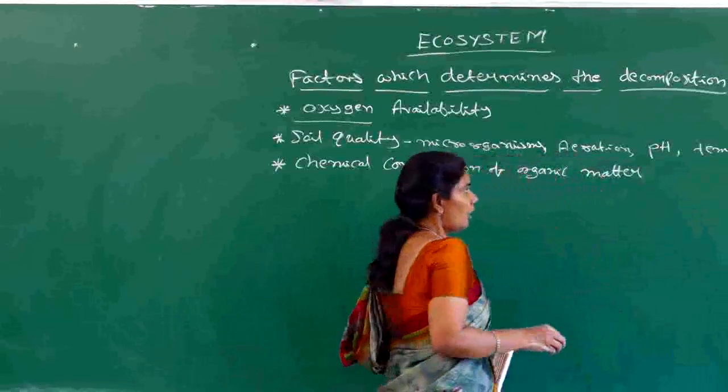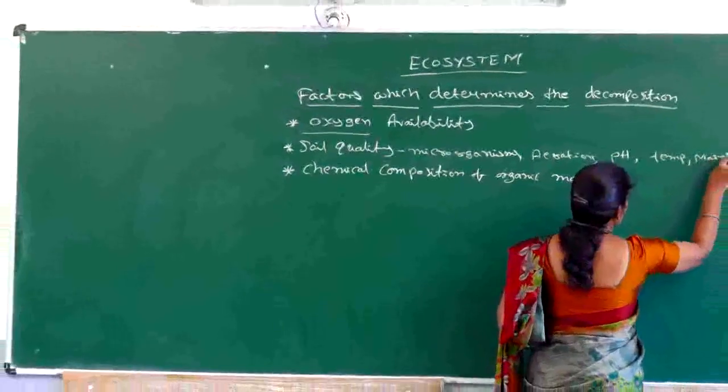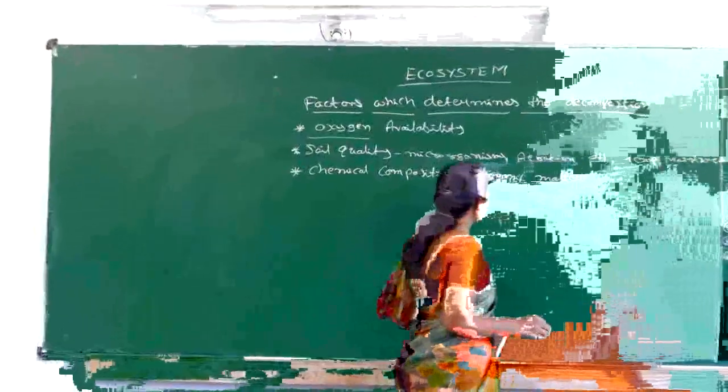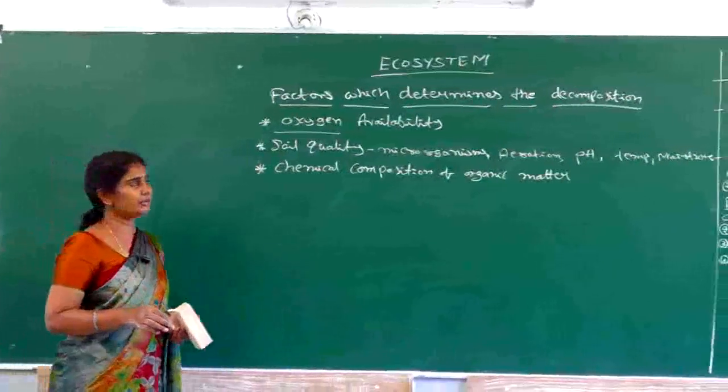Along with the temperature, the moisture is also needed. So these are some of the factors which decide the quality of the soil.